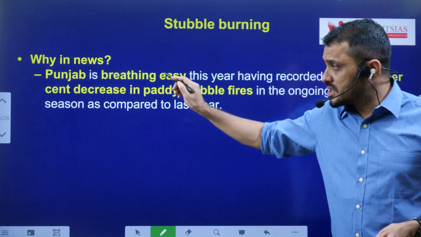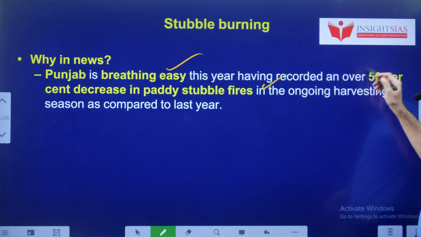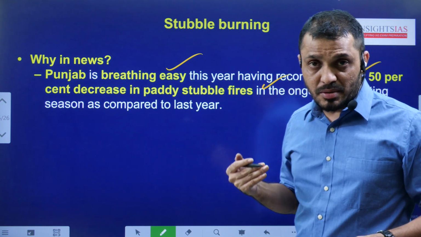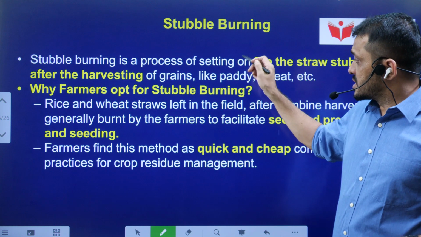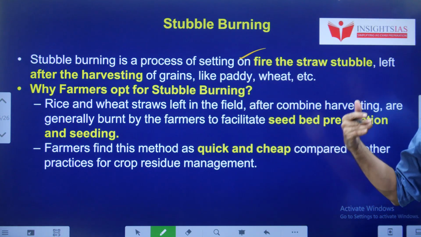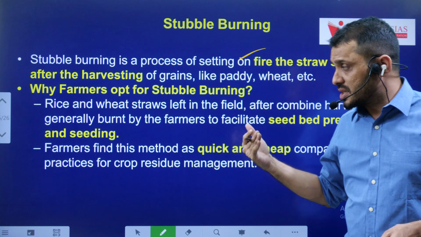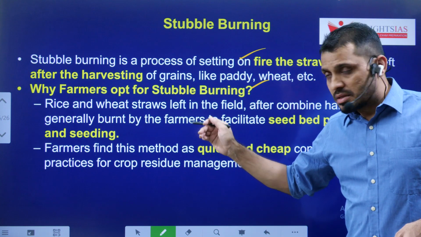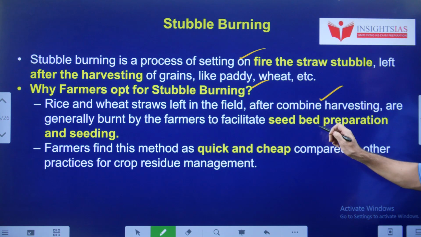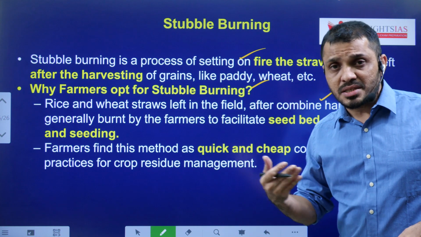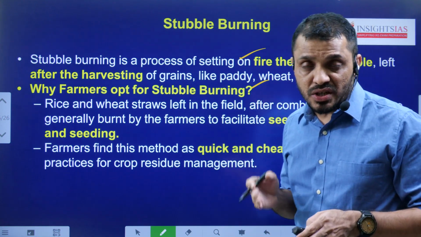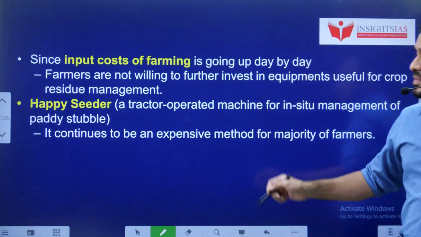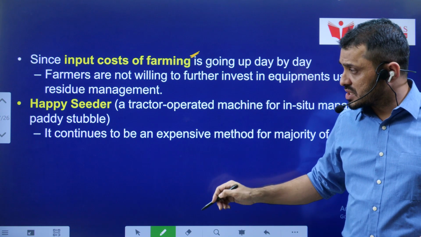Stubble burning. Punjab is breathing easy because of the reduced stubble burning. Almost 50% reduction in stubble burning happened. Stubble burning is all about the burning of residual crop matter related to paddy and wheat. Why are farmers opting for stubble burning? Because it is a very cost effective method. Once this burning is done, the agriculture field is ready for seeding, so the next crop can be carried forward, especially because of the high input cost of farming.